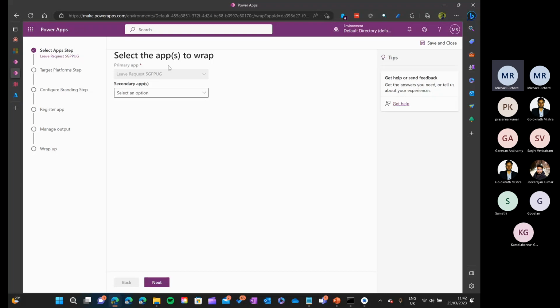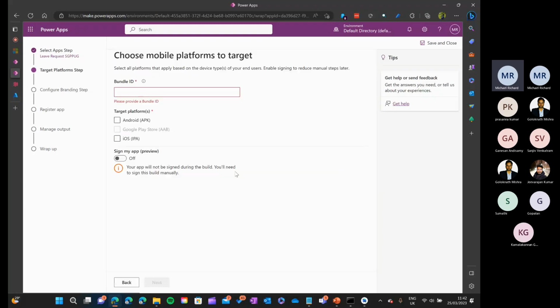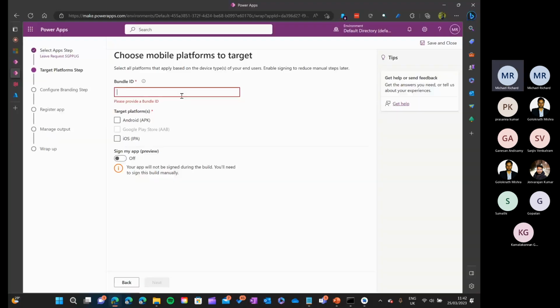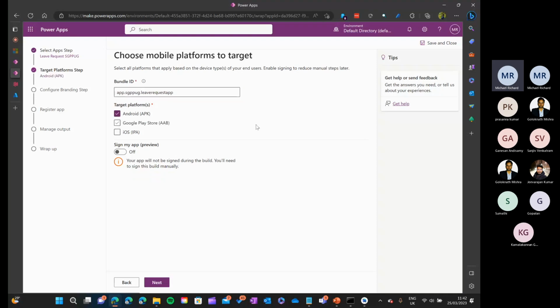Okay. So in our demo, we are going to use only one app. So I'm selecting only the primary app and clicking next. And I already mentioned the target platform that we are going to do is Android. And we are only going to do manual installation because the Google Play signing needs a bit of additional steps, which is again part of the PPT that I have. You can try it out. For now, let's do the normal APK generation and signing. Okay, so let's give the bundle ID. So I will copy it from my Notepad, place it here, choose standard APK.